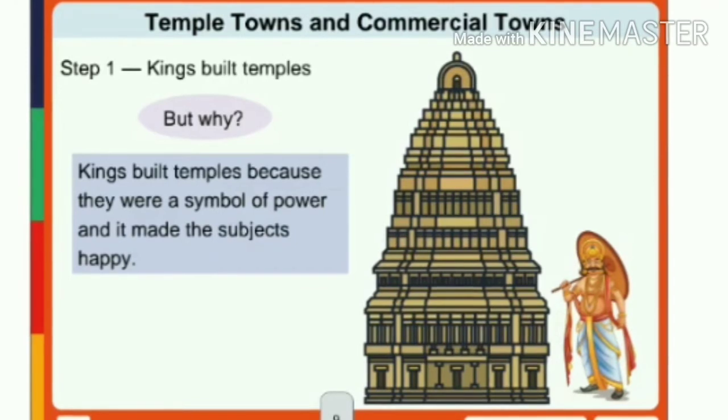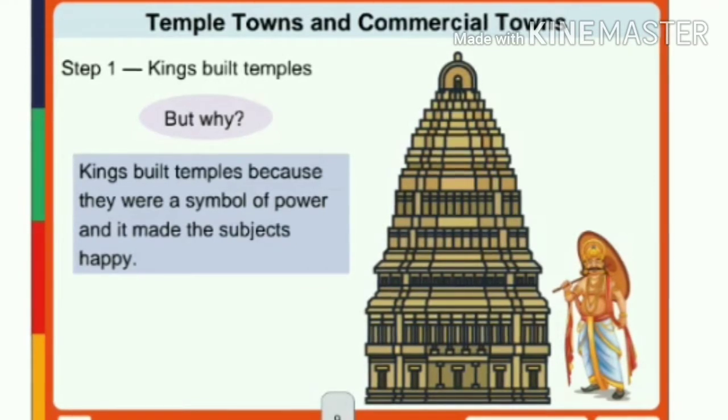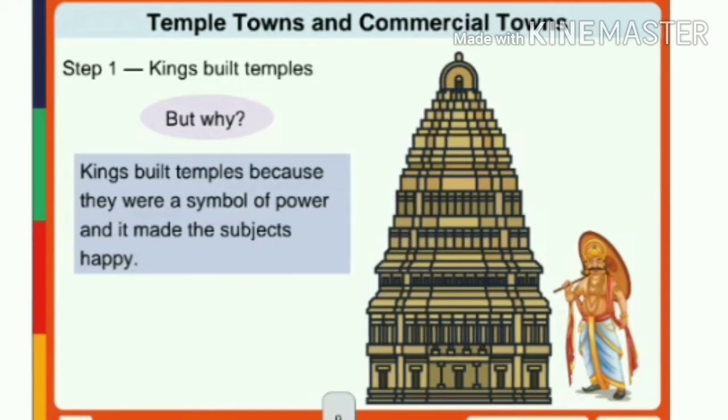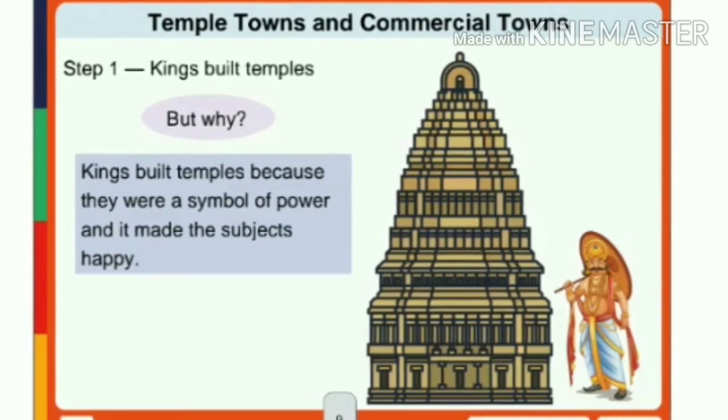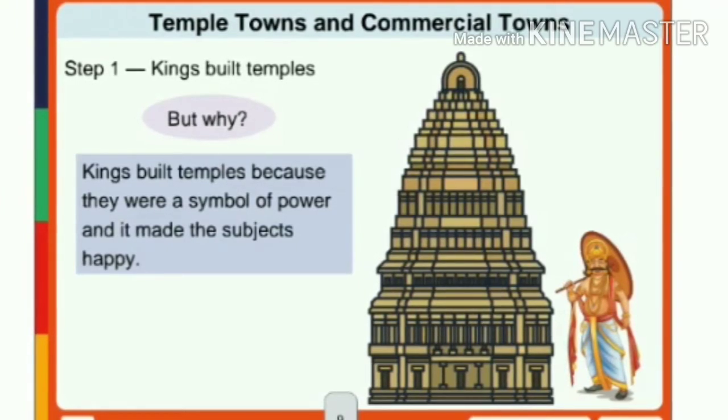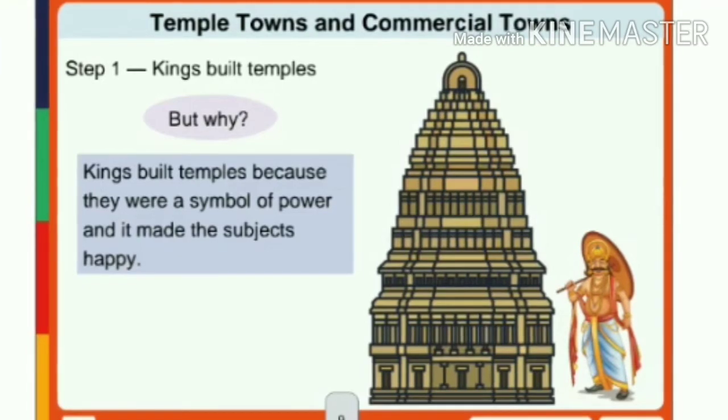So now let us look at why the kings used to build these temples. The kings built temples because they were a symbol of power and it made the subjects very happy.